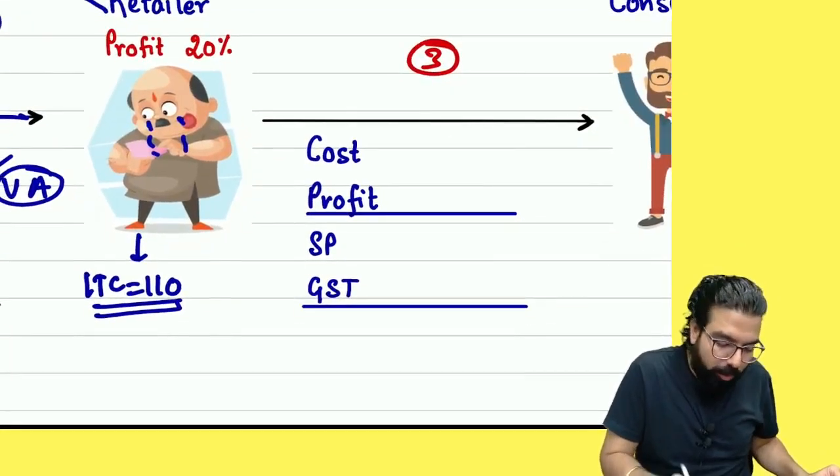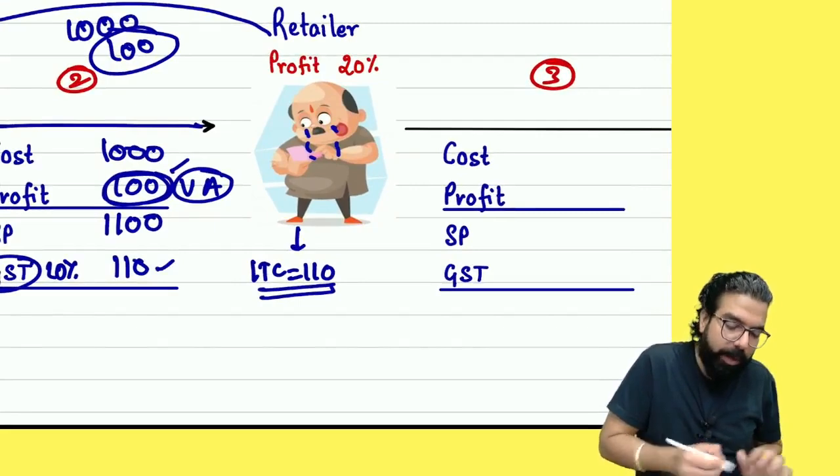Now, he sold the goods. What is his cost? If he got 110 as credit, what is his cost?